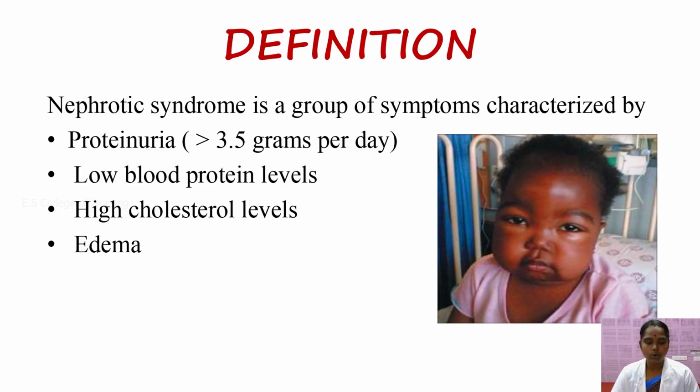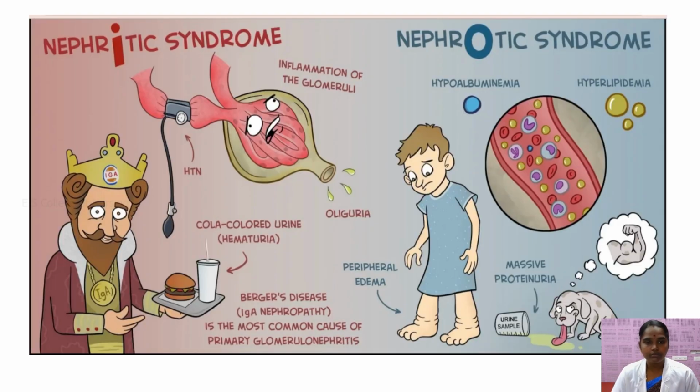Increased oncotic pressure may develop in nephrotic syndrome, along with proteinuria, hypoalbuminemia, edema and hyperlipidemia, increased risk of thrombosis, increased infection, and hypertension. The baby may become lethargic, fatigued, unresponsive and depressed in nephrotic syndrome.